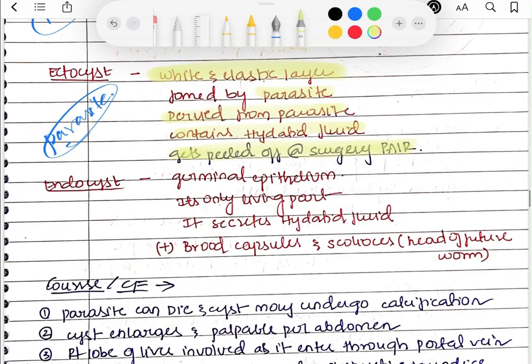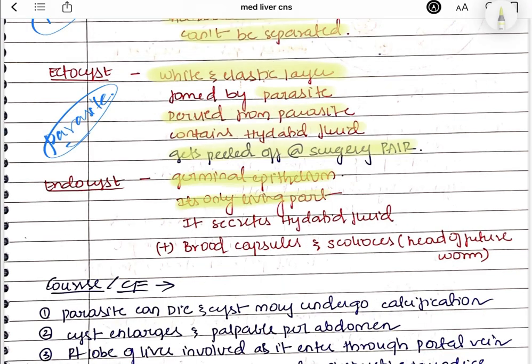Coming to the endocyst. It is the germinal epithelium and it is the only living part of this hydatid cyst, right? It secretes the hydatid fluid, and it also has the brood capsules and the scolices. Scolices means the heads of the future worm. So what will be seen in this endocyst? First, you will have all the brood capsules and the heads of the future worm, the scolices. That is why it is the living part and the germinal epithelium. It secretes the hydatid fluid.